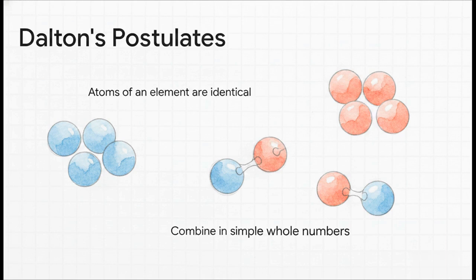Atoms of the same element are identical in their mass and properties, while atoms of different elements are, well, completely different. And crucially, to explain Proust's law, Dalton realized these atoms have to combine in simple whole numbers. I mean, you can't have half an oxygen atom, right?